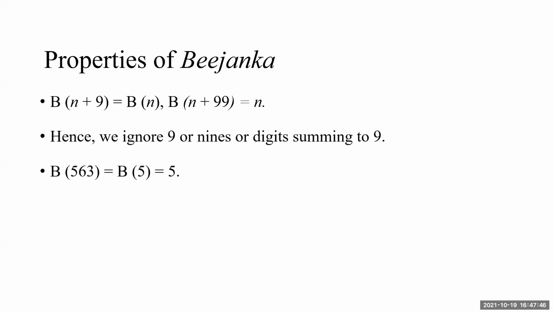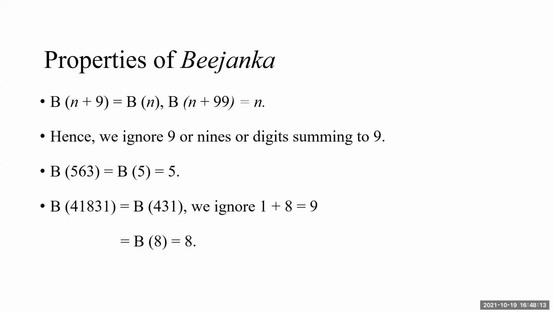So ignoring some 9 from the sum of the digits facilitates the calculation of the Bijanka a little more correctly, even a little faster. Same with 41831. Out of that, I ignore the 1 plus 8, the 9 part. I get 431. And then the Bijanka is B of 8 equal to 8.